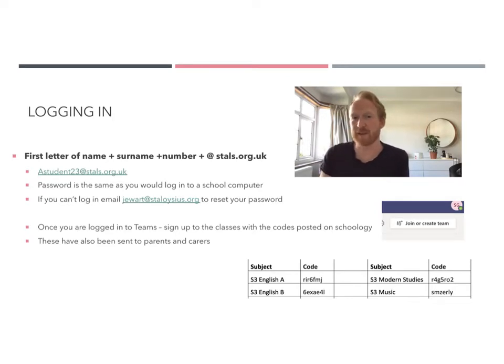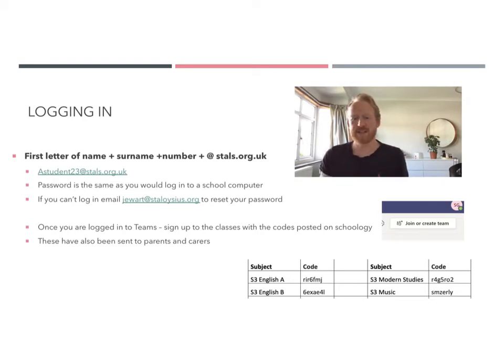Okay, if you can't remember that or it's not working, get in touch with the email address which is underneath here, which is jewart at staloysius.org, and he will reset your password for you.